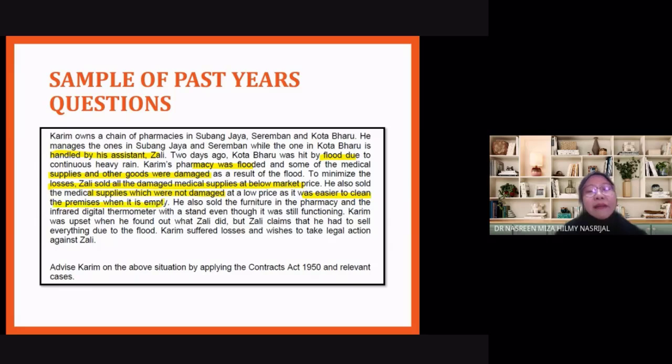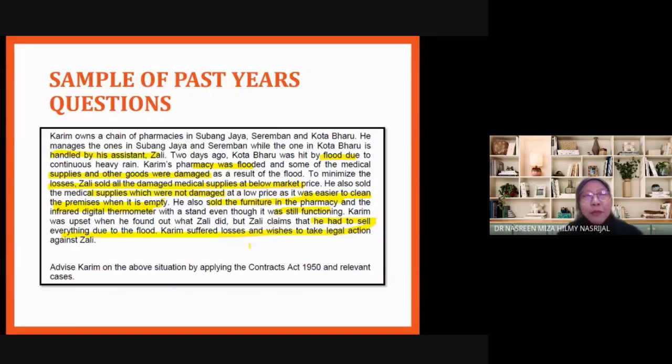Remember, if a person acted out of convenience only, because of inconvenience, he did what was easy, it does not necessarily make him an agent by necessity. He also sold off furniture and other things, even though they were still functioning. Does that make him an agent by necessity? Now, did he try to contact the principal? No.